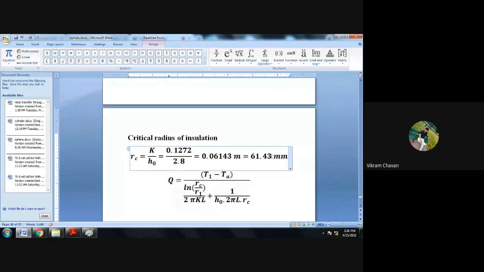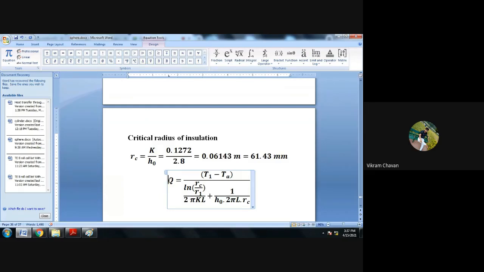Okay, whether you are getting 61.43 mm or 0.06143 meter. If you get this same value, then calculate the Q when critical radius of insulation is used for the insulator.